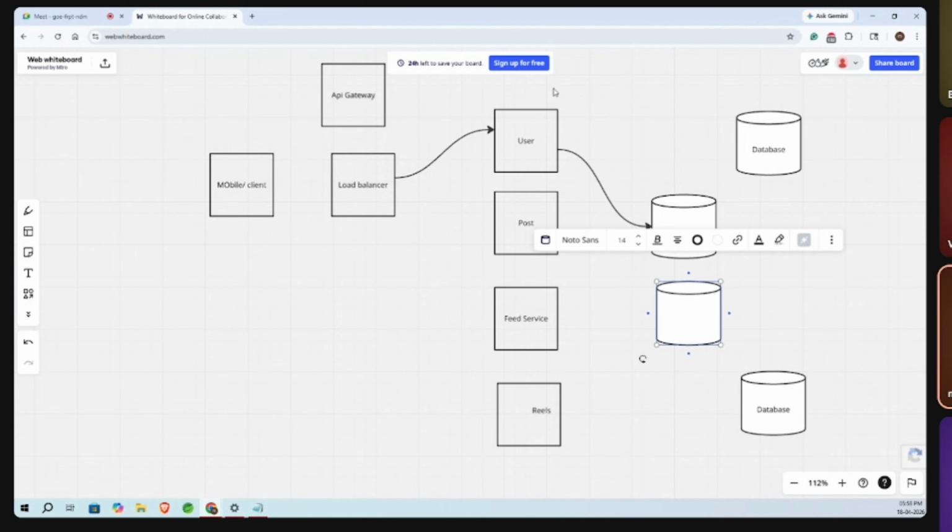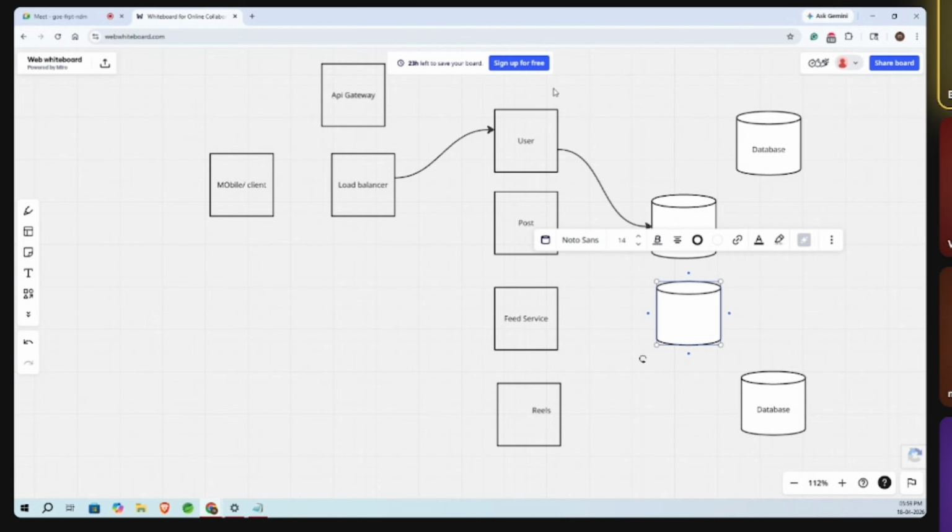If you are using asynchronous communication, we can acknowledge the request. Once the post is completed, it will trigger an acknowledgement event from the post service to the user service saying it is completed. So it will update and complete the transaction. If any failure happens, for example, while we are uploading the file, internet disconnectivity or something else means we are not able to upload the file, then also it will trigger.